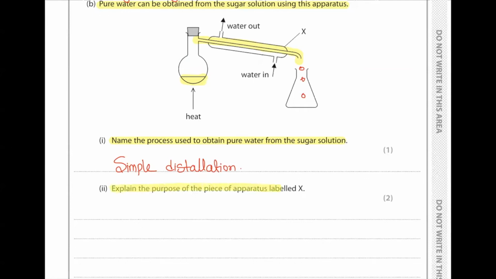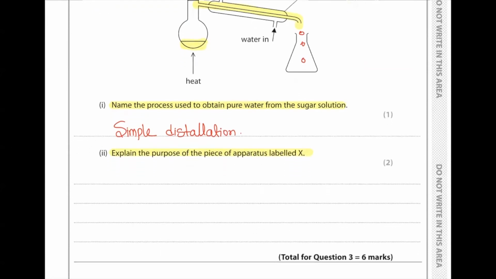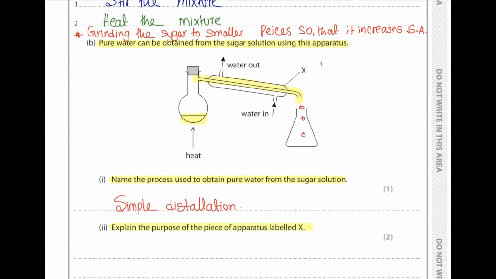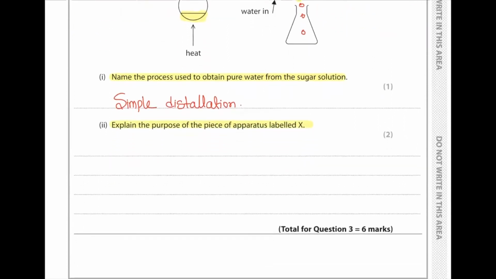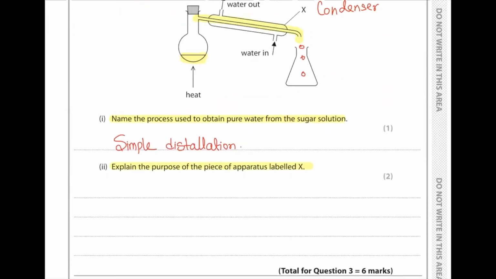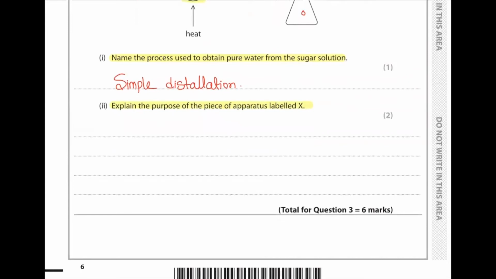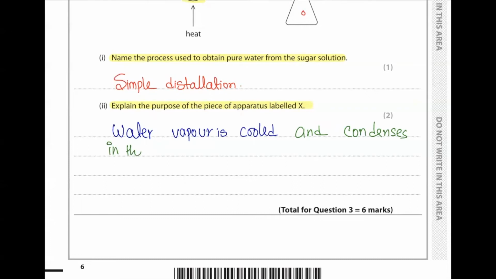Explain the purpose of the piece of apparatus labeled X. So X is a condenser. We can see it's a Liebig condenser. So we'll just name it condenser. And the main purpose of this is to condense. So explain the purpose of the apparatus labeled X. Water vapor is cooled and condenses in the condenser.